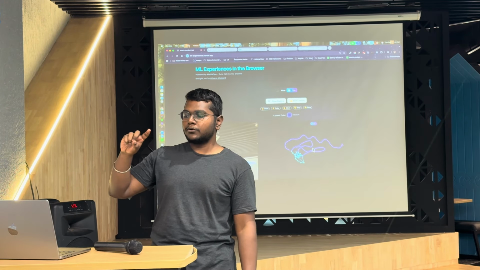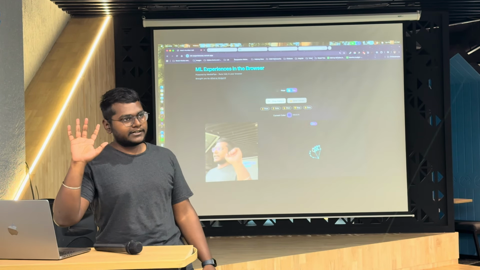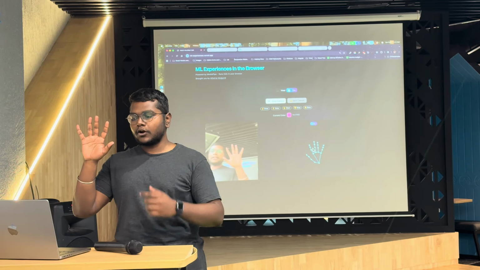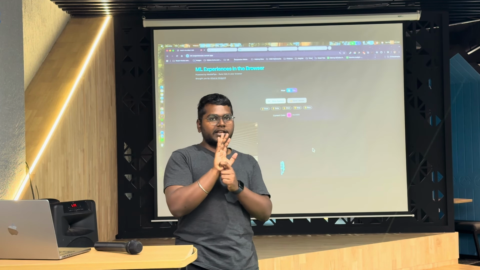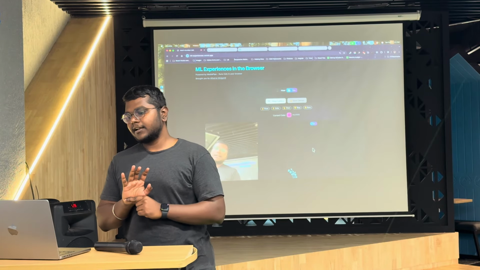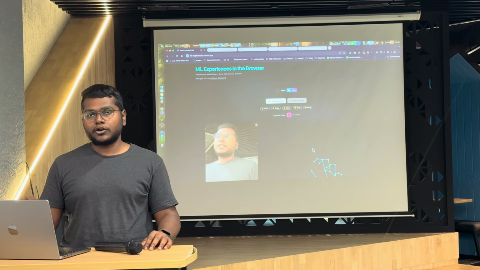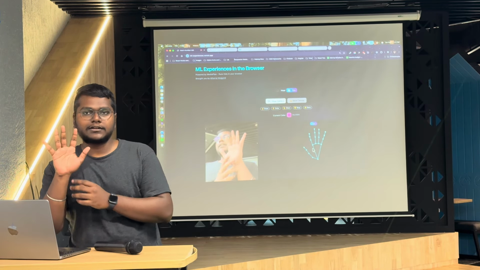Similarly, if you want to clear the canvas, I'll just do this and it gets cleared. So what is happening here? Basically, all these 21 points which the MediaPipe ML model is detecting, it will send in the form of an array, so that on the client side we can write logic to get all 5 fingers and keep it the way we want.